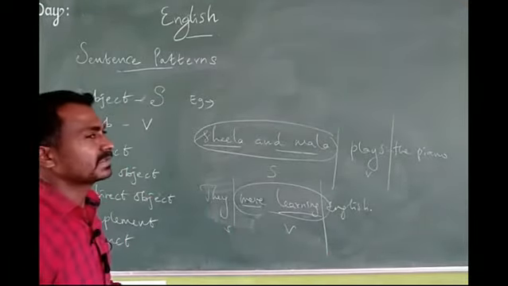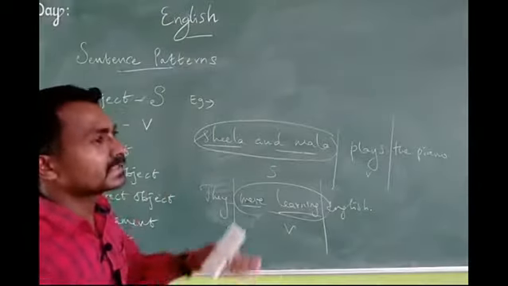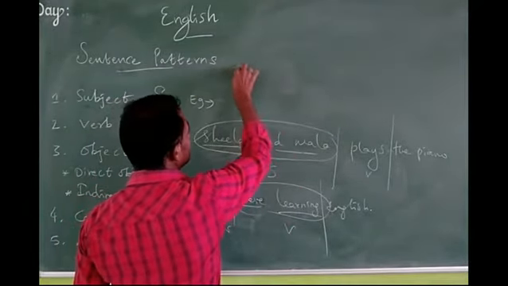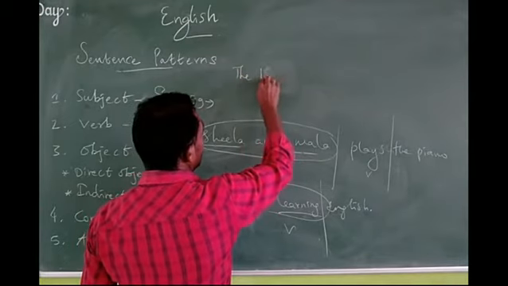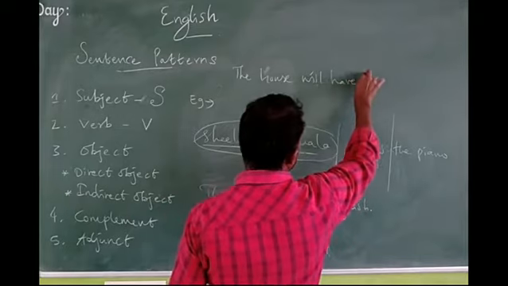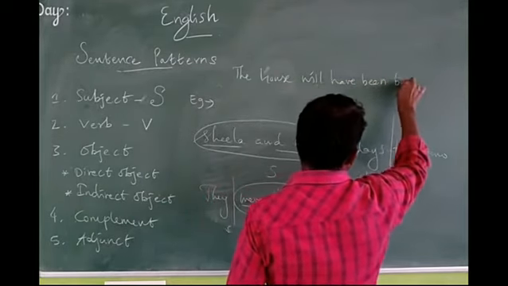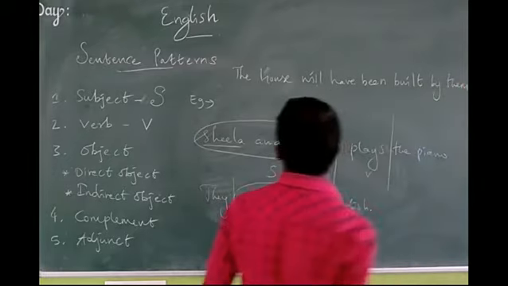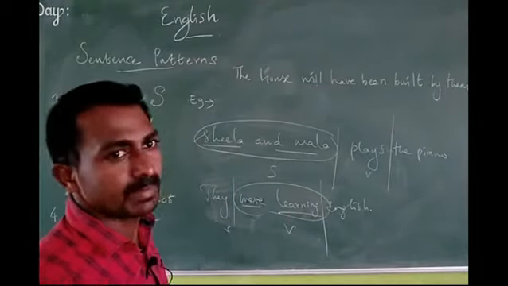Sometimes in passive voice the sentence has more than 3 verbs. How can we identify this? For example, the house will have been built by them.